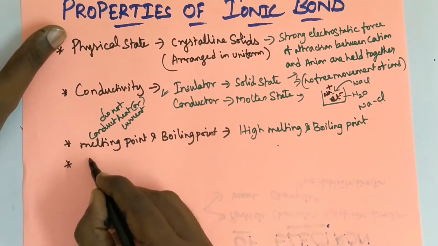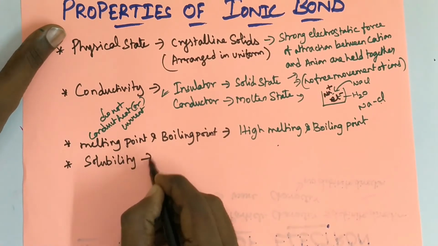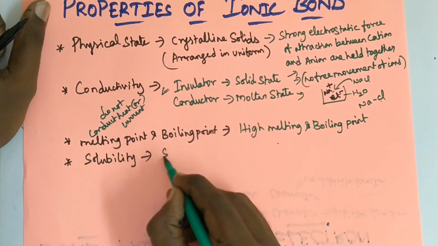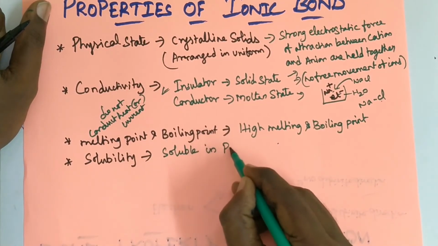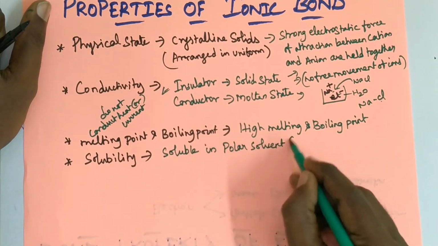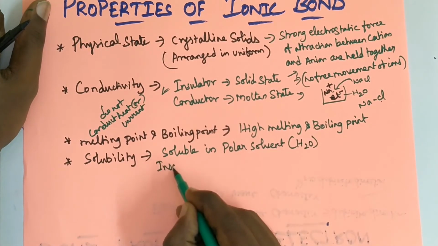Next one is solubility. Ionic bonds are soluble in polar solvent, that is water. Insoluble in non-polar solvent.